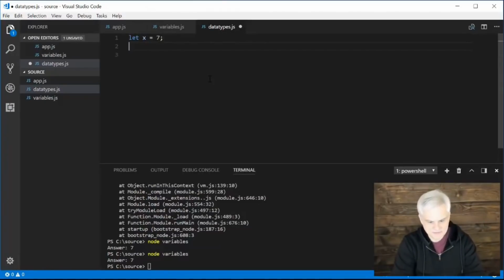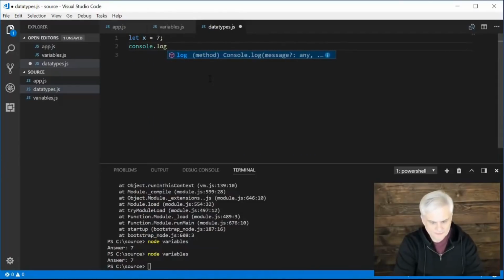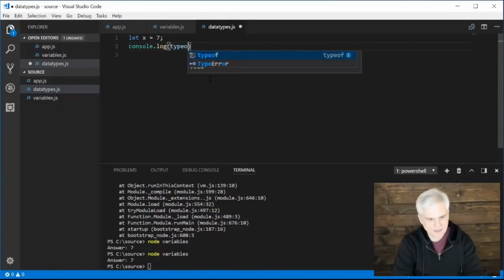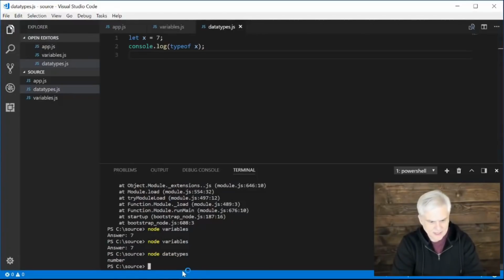So let's go ahead and go back to here. Let x equal 7. Let's start off by just doing console.log, and then we'll say typeof, all one word, lowercase, and then x. Let's save that. And here I'm going to type node and then datatypes. And you'll see that it outputs number. So that's one of the first data types.